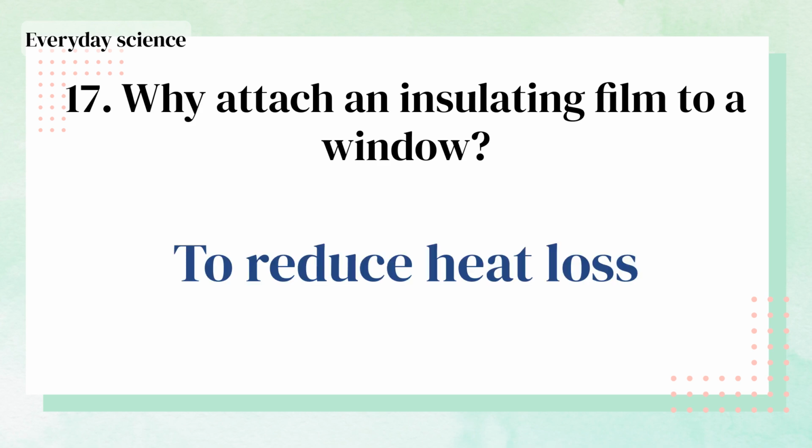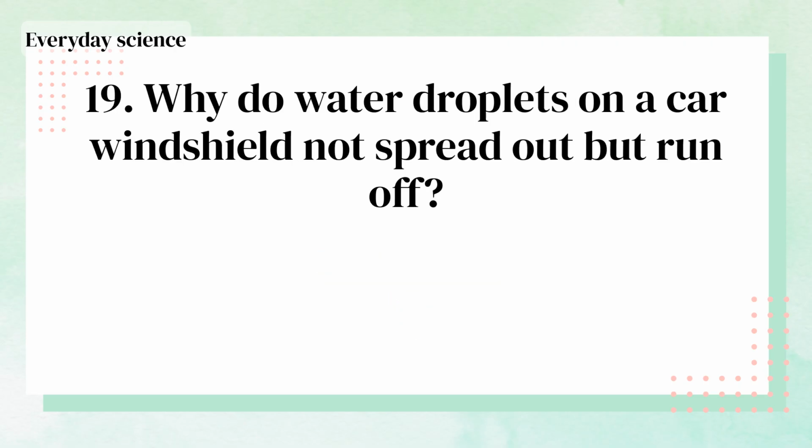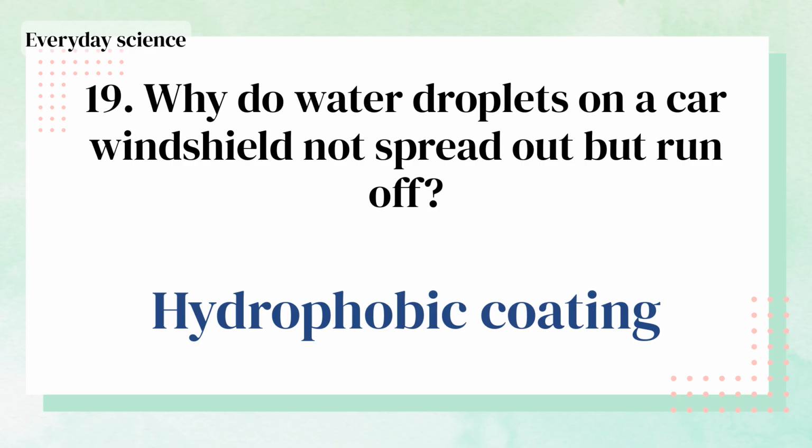Why attach an insulating film to a window? To reduce heat loss. Which alkali metal reacts most violently with water? Cesium. Why do water droplets on a car windshield not spread out but run off? Hydrophobic coating.